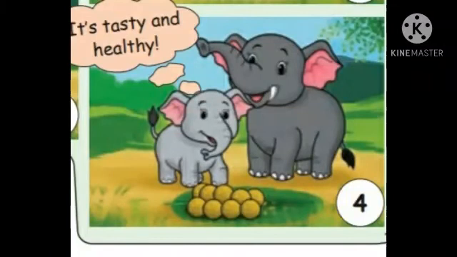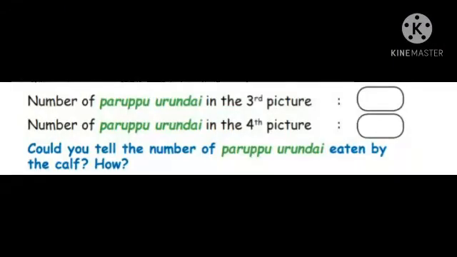Now we are going to see, take page number 13. Number of parpu urundai in the third picture. How many parpu urundai are there in the third picture? Shall we count? 1, 2, 3, 4, 5, 6, 7, 8, 9, 10, 11, 12 and 13.